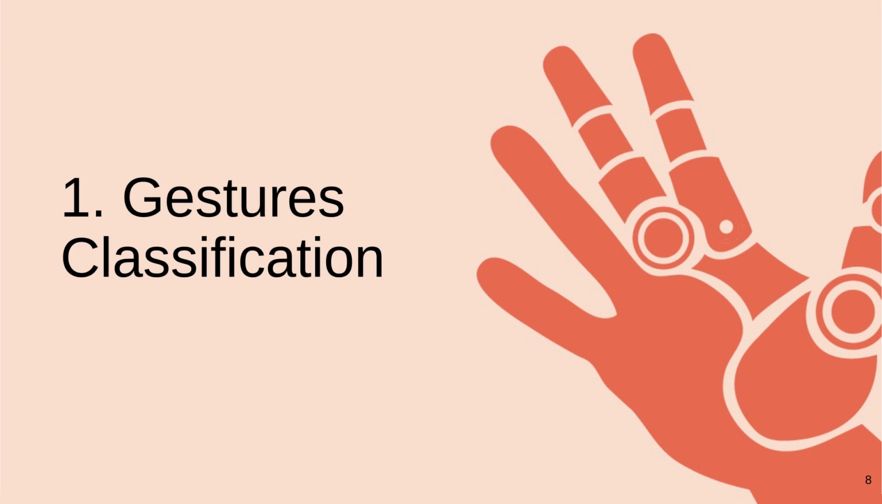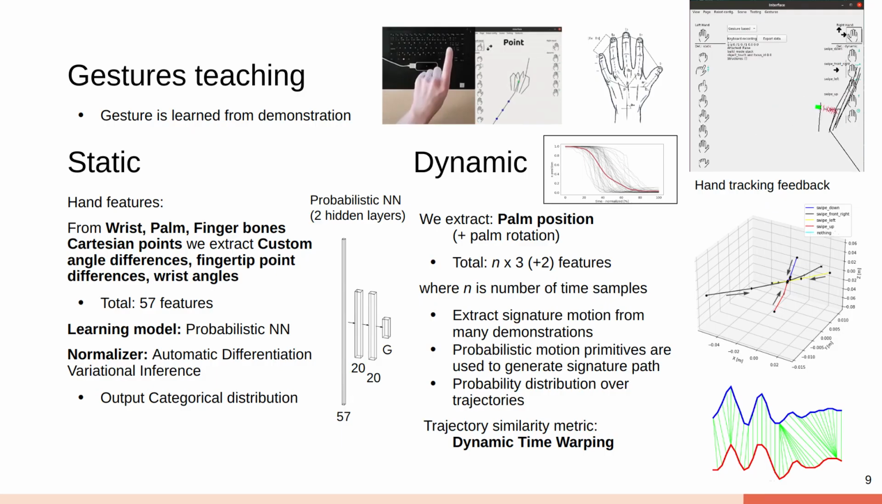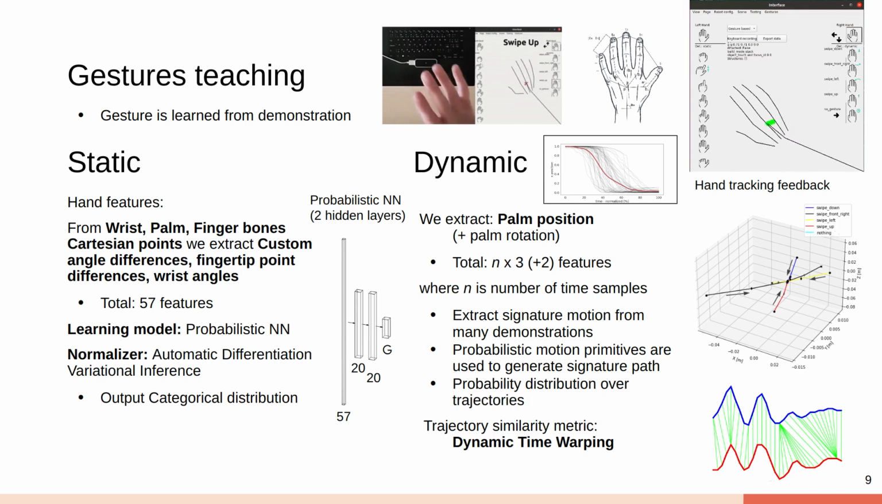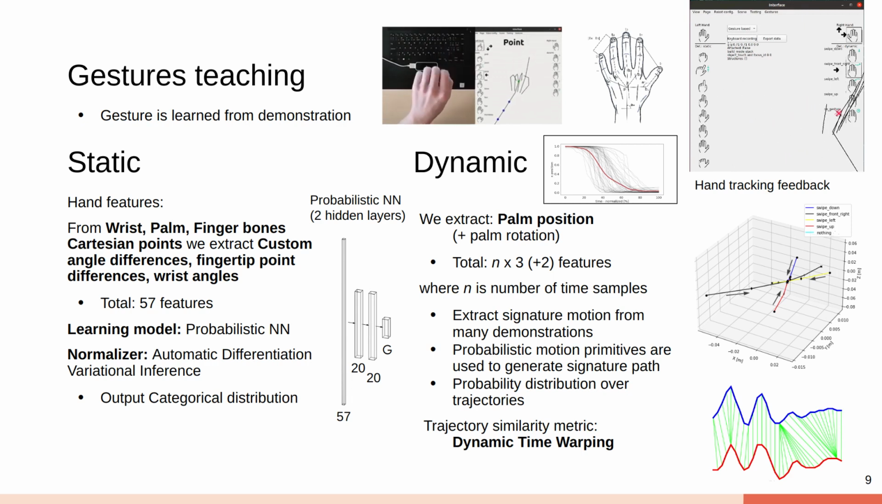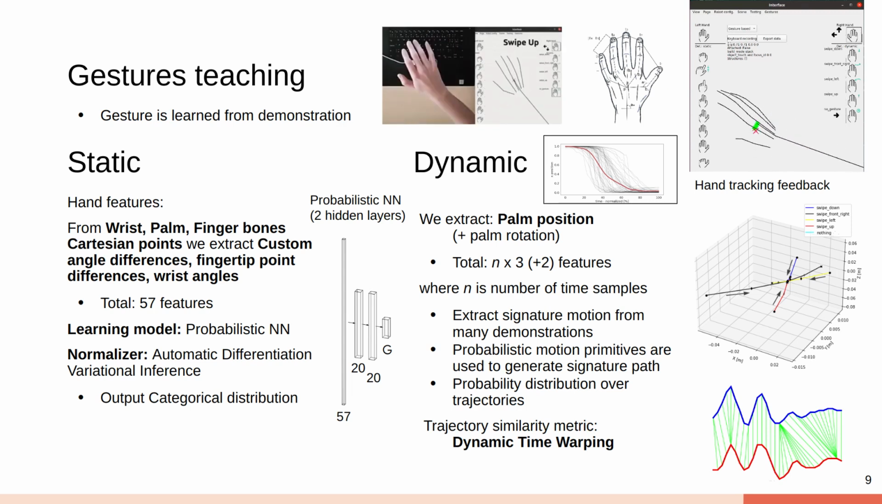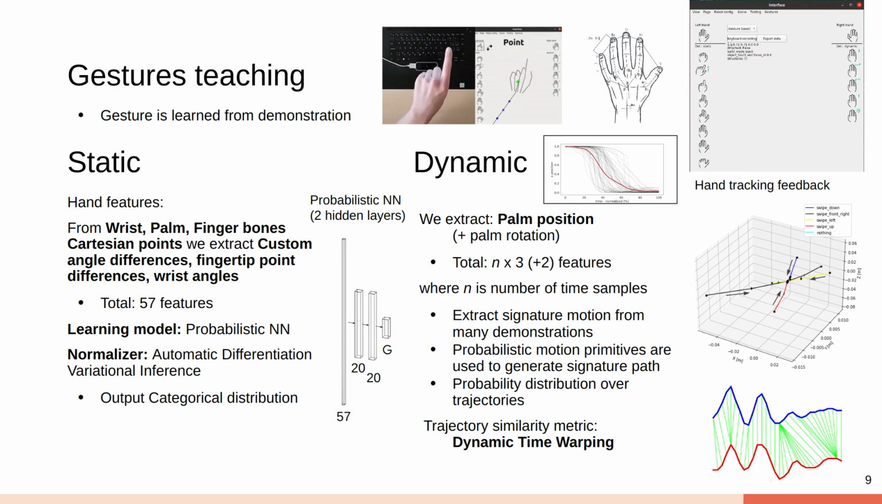Let's see how the gesture classification is done. We run two gesture detectors, the static and the dynamic one. The static one, shown on the left, uses probabilistic neural networks. It takes as input all 57 hand features of a given time frame and outputs categorical distributions over gestures. The dynamic gesture detector, shown on the right, uses a probabilistic motion primitives based gesture representation for the palm position and rotation over time.